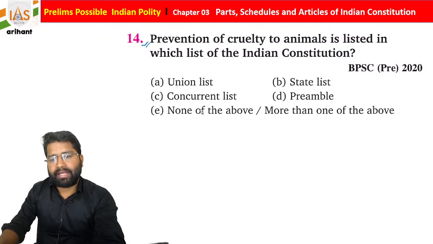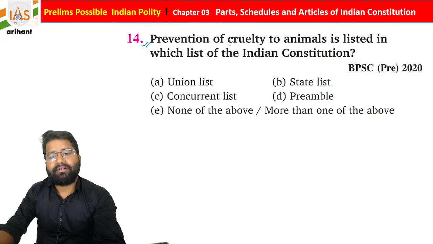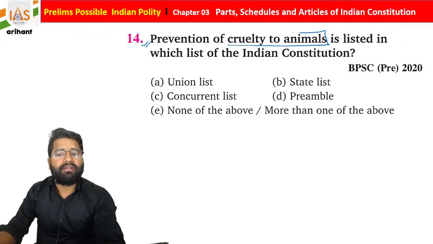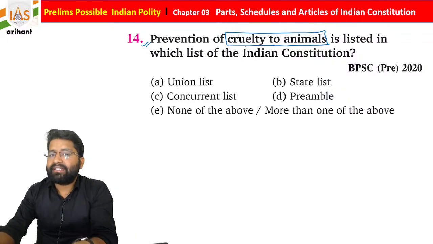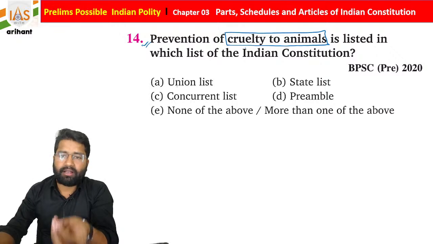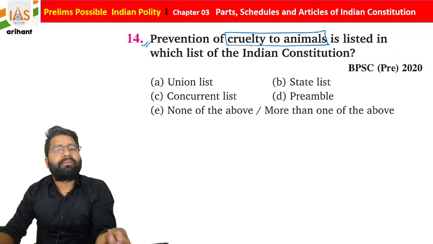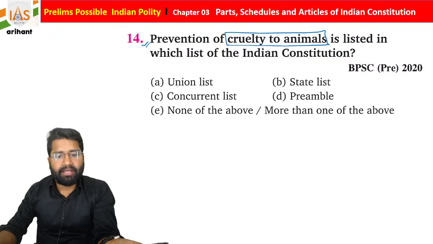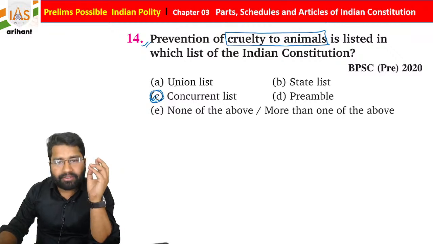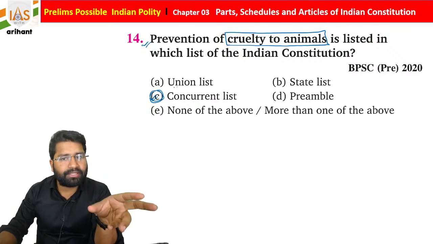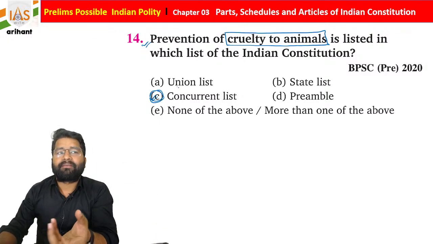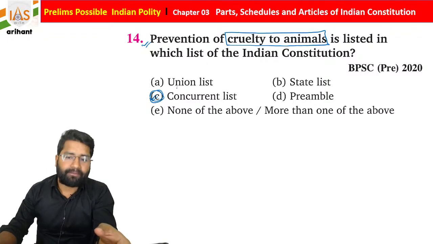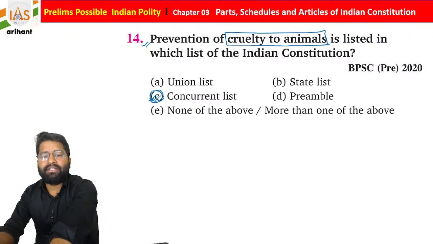If you see students, to stop the cruelty over animals, in that case the center is going to make law, as well as the state is also allowed to make any provision, any law for the prevention of these activities. So, as you know students, it is automatically going to be part of the concurrent list. You have to simply use your common sense. Is it going to be a national matter, or a state matter, or are both required to do the same? Getting it? So it is part of the concurrent list.